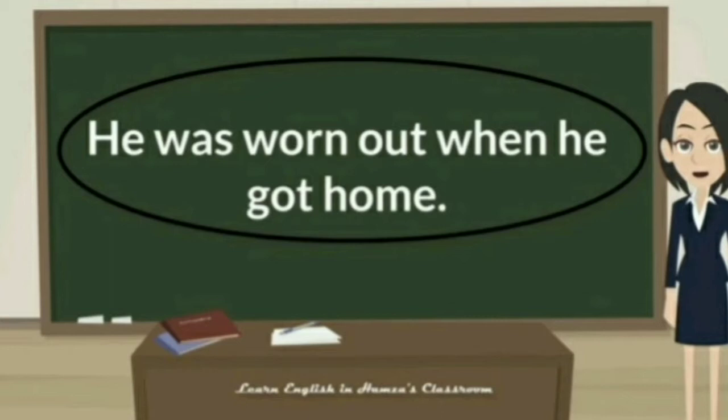Here three past tense words are there: was, worn, got. Was, the present tense is is. Worn, wear, worn. And got, get, got. These past tense words are there. And let us see some more examples in the book exercise.